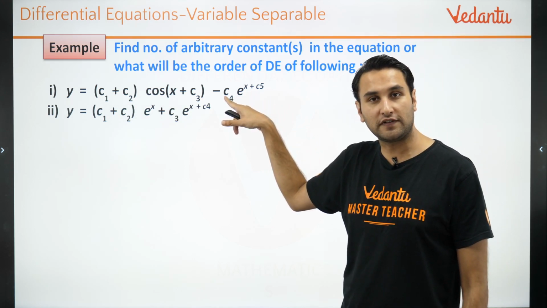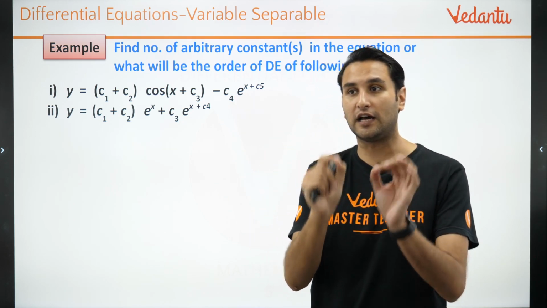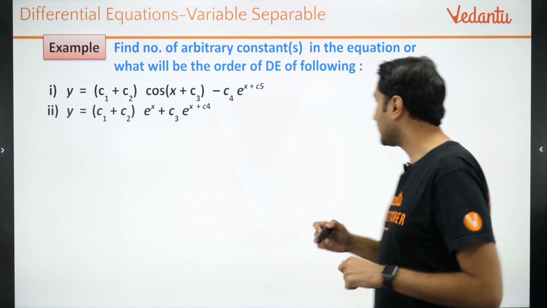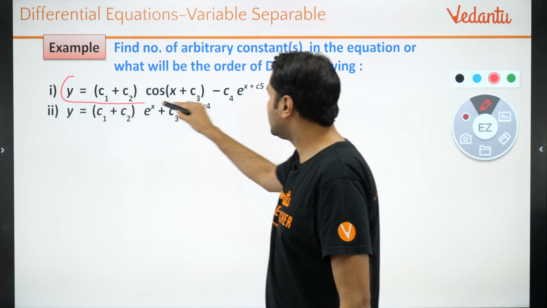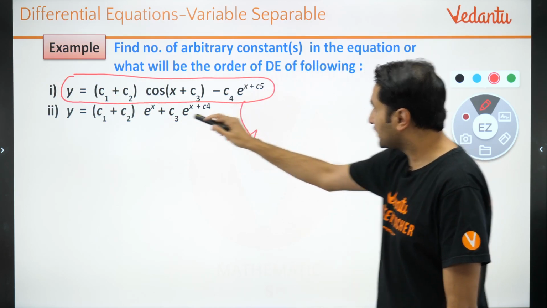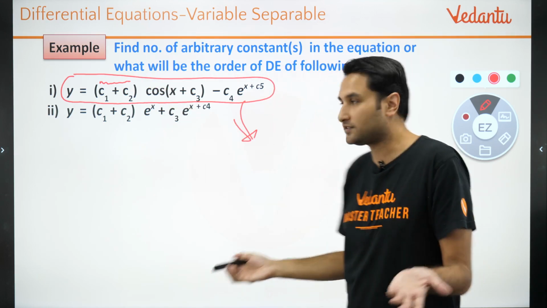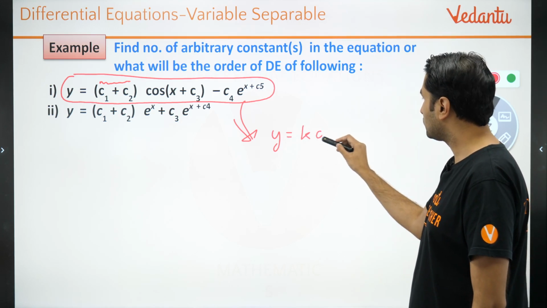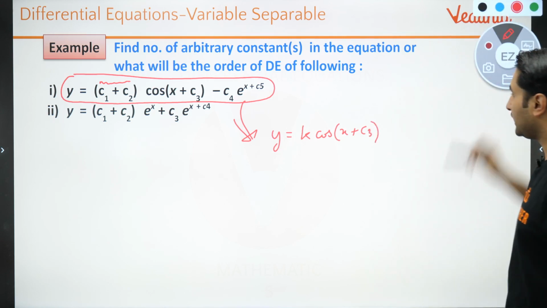What did I teach you in the previous class? You have to identify the number of independent arbitrary constants. Independent arbitrary constants. ठीक है? कैसे? बच्चों ये तो हमने किया था, क्विक रिवीजन, जस्ट 2 minutes रिवीजन, because it is important. हमने realize किया कि actually C1 plus C2 is just one constant. What is the whole point of C1 plus C2? I can write this as y is equal to say k times cos x plus C3, right?